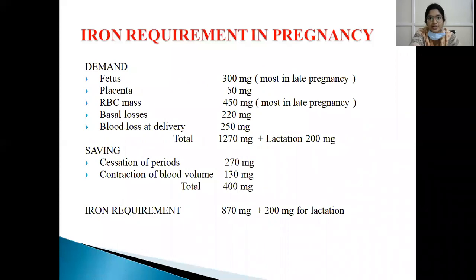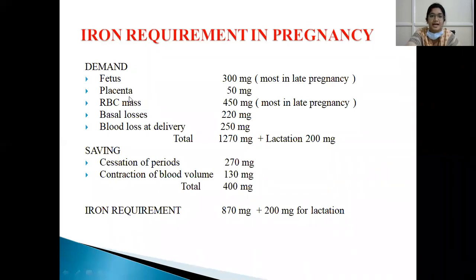So the total iron requirement during pregnancy, this is important. The fetus takes around 300 milligrams of iron, and the placenta and the blood loss at delivery are also around 300, that is, 250 for the placenta and puerperium. And the RBC mass, the RBC volume, the hemodynamics change in pregnancy.